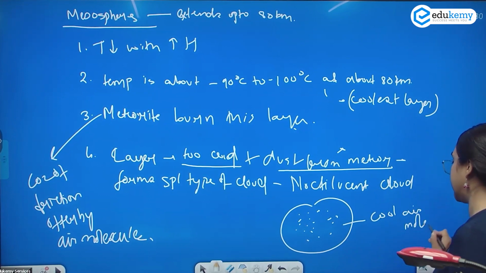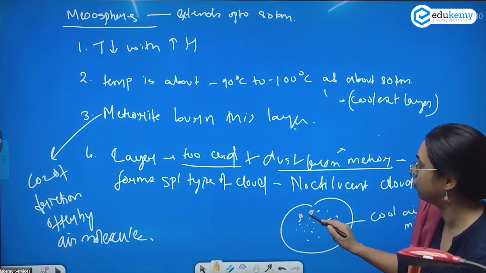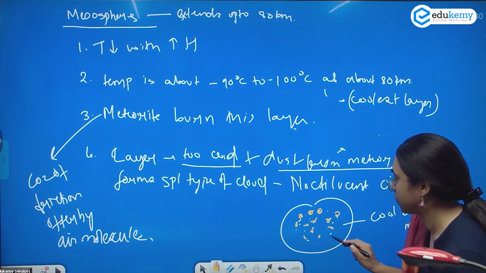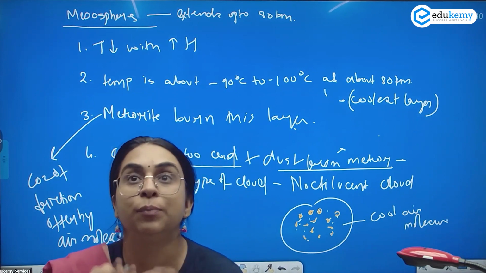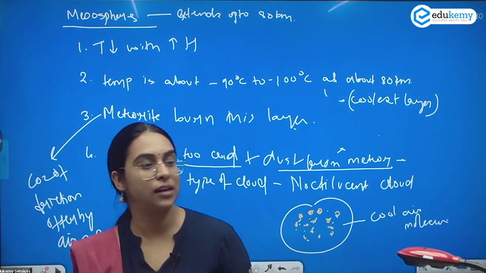As it gets condensed on the cooler air molecule, you have a special type of cloud called the noctilucent cloud. This is a cloud that will not bring rainfall. It is not a typical cloud, but just the condensation of dust particles. What is a cloud?